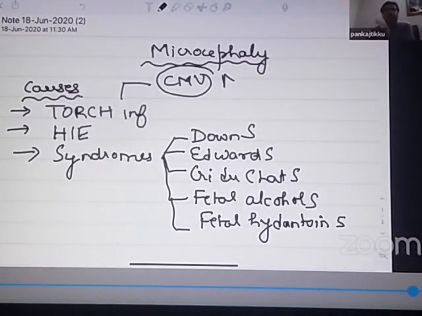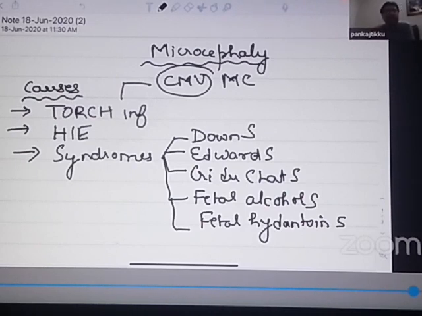Cytomegalovirus. So TORCH infections or congenital infections, you must be knowing them. They include toxoplasmosis, rubella, cytomegalovirus, herpes. All of these congenital infections can be associated with a small head. The TORCH infection which is most commonly associated with a small head is cytomegalovirus.